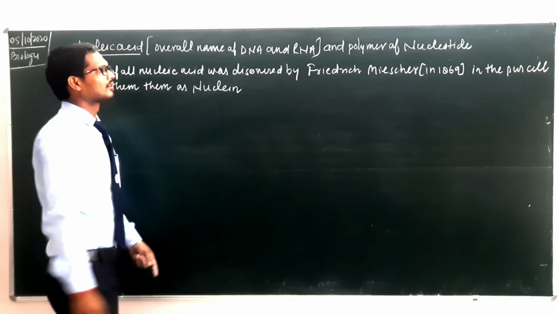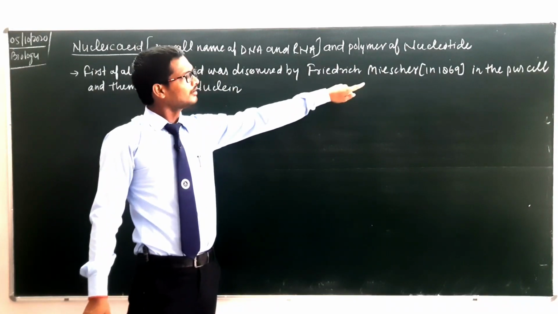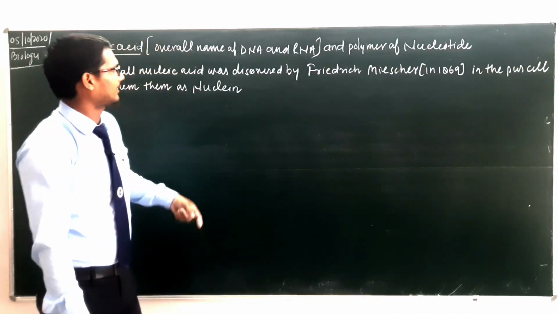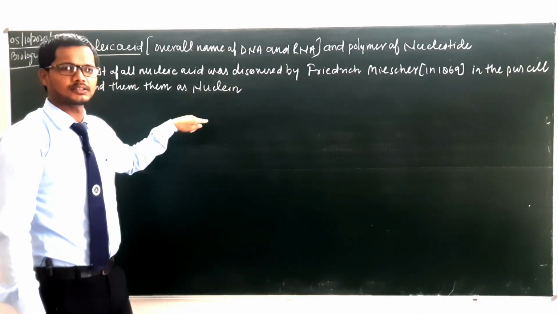It means that the material discovered by Friedrich Miescher in 1869 was termed nuclein, discovered in the pus cell.